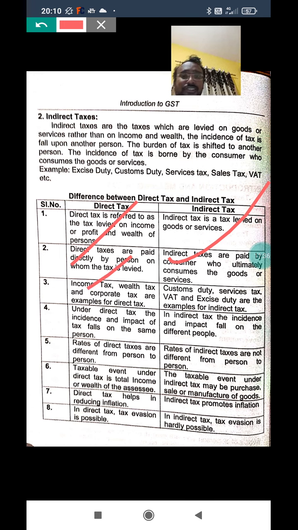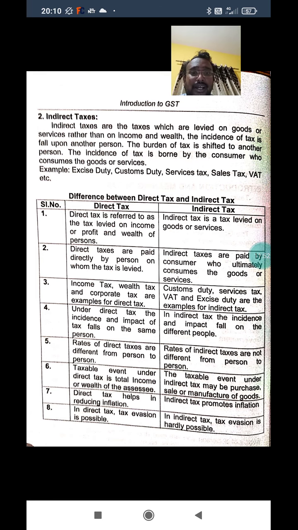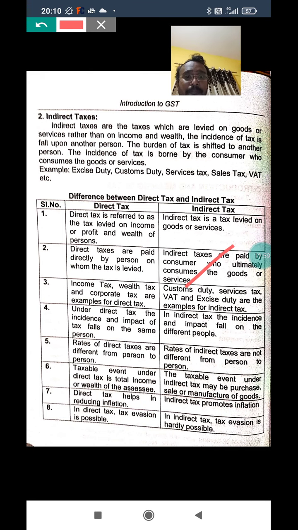Examples of direct tax given: income tax, wealth tax and company tax are examples of direct tax. In case of indirect tax, custom duty, VAT, excise, service tax, these are all examples of indirect tax. Note: income tax, wealth tax, company tax are examples of direct. Indirect tax examples: custom duty, service tax, VAT.